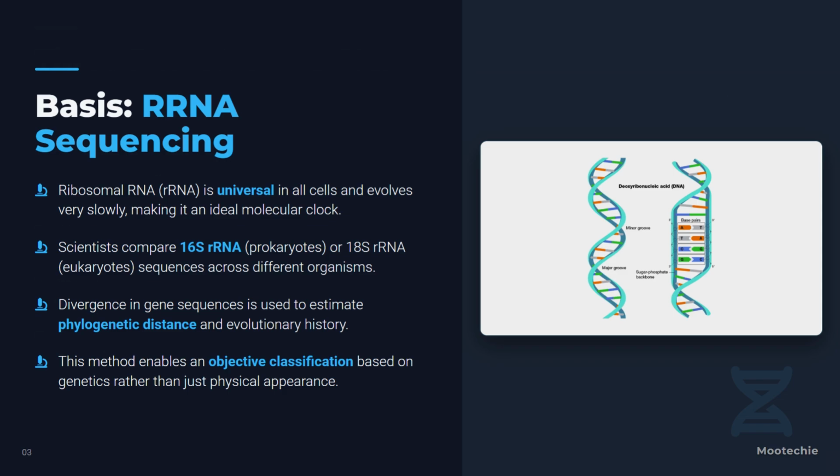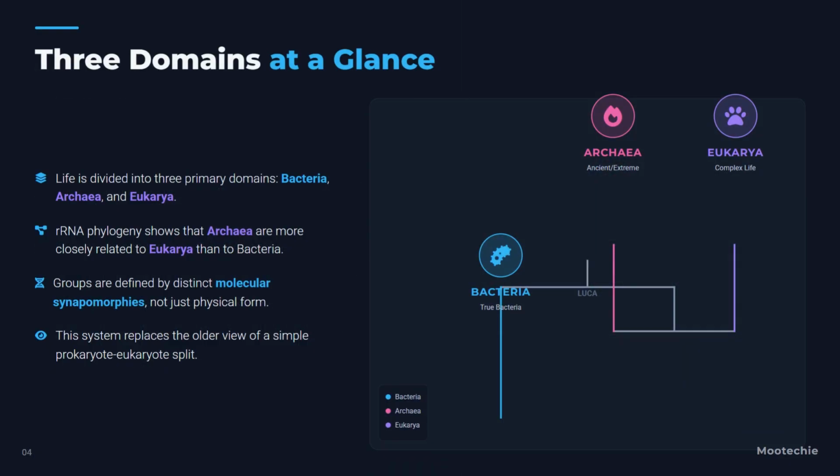Here are the three domains at a glance. Life is now divided into three primary domains: bacteria, archaea, and eukarya. The rRNA phylogeny clearly shows that archaea are more closely related to eukarya than they are to bacteria. These groups are defined by distinct molecular synapomorphies, shared genetic traits, not just by their physical form. This system completely replaces the older, simpler view of just a prokaryote-eukaryote split.